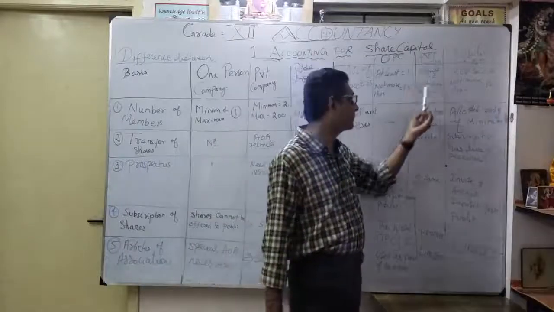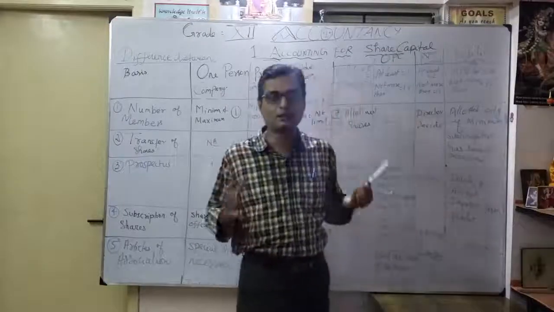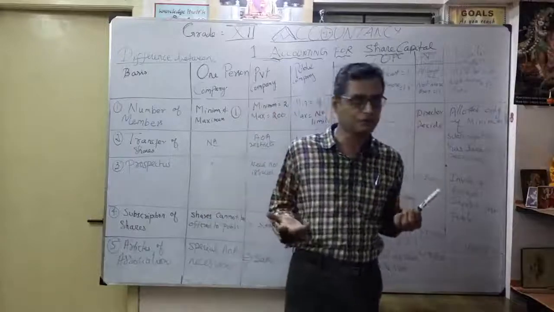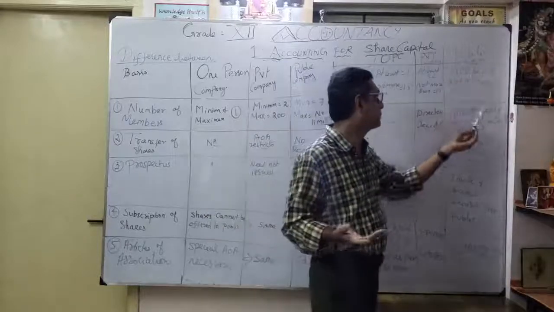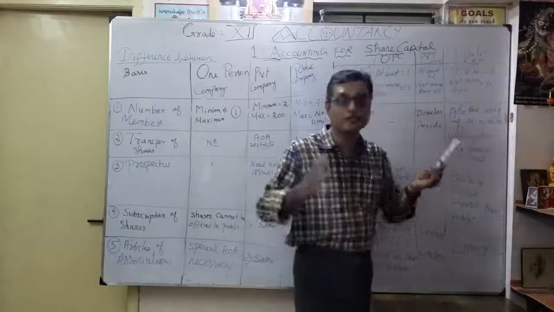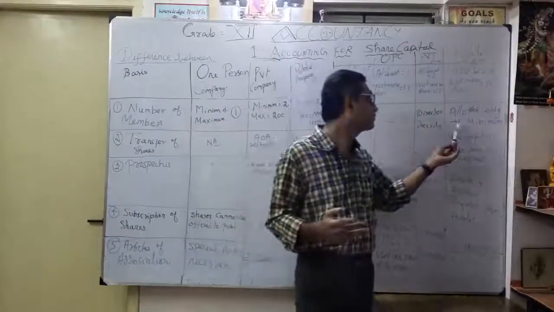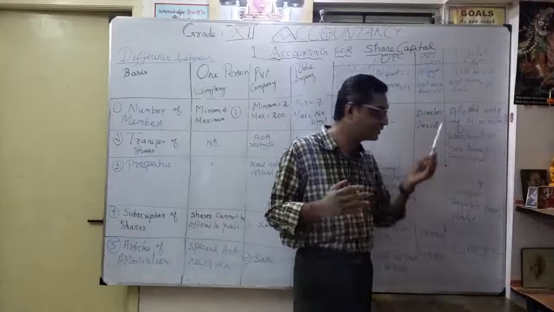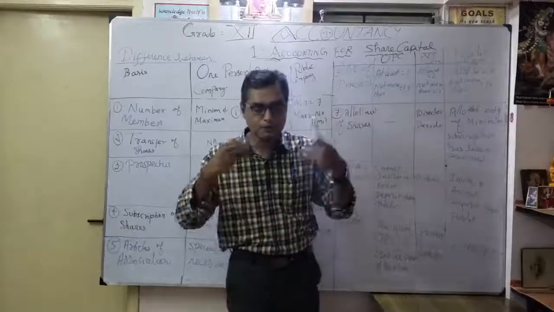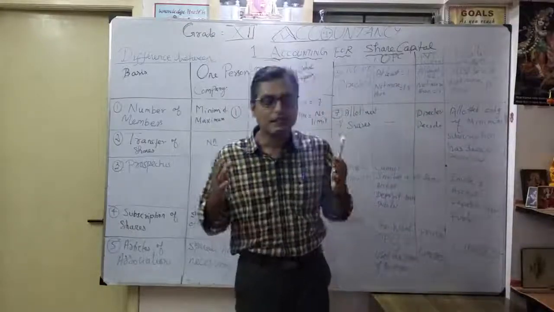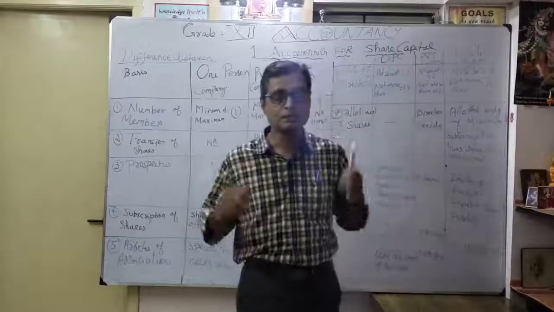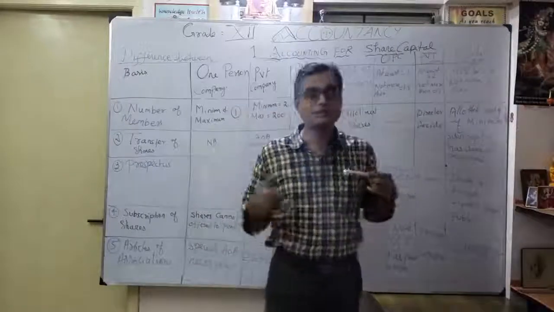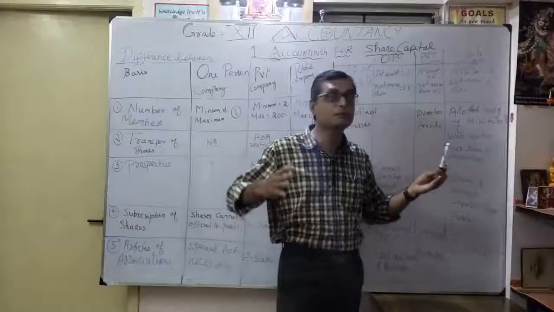But here, as a private company, only the director of the company decides whether to allot or not. But as a public company, you allot only when at least the minimum subscription has been received. When you go to the public, you have to invite the public, and at least the minimum subscription has to be received. Then only can you go for the further allotment. In later classes we will discuss the meaning of minimum subscription.